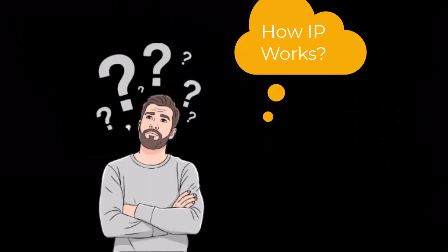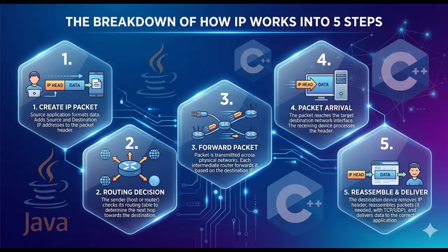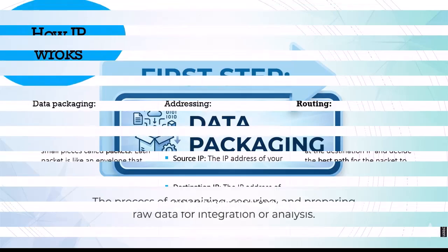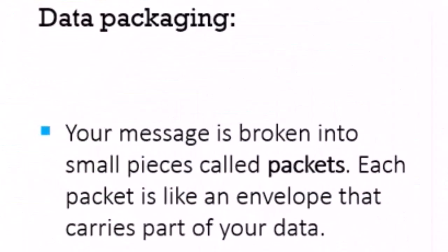Let's move on. Basically, how IP works. We can break down the working of internet protocol into 4 to 5 steps. The first step is data packaging. First of all, the message that you are going to send over the internet is broken down into small pieces or chunks called packets. Each packet is an envelope that carries part of your data. We are done with data packaging. We have made data packets.